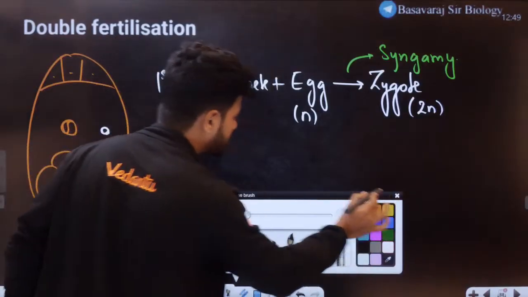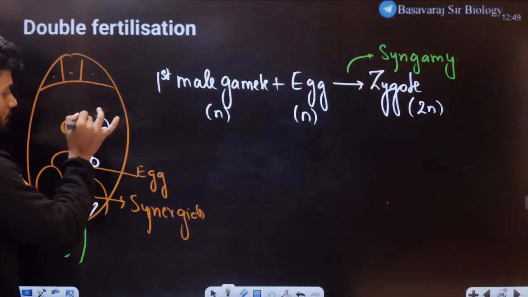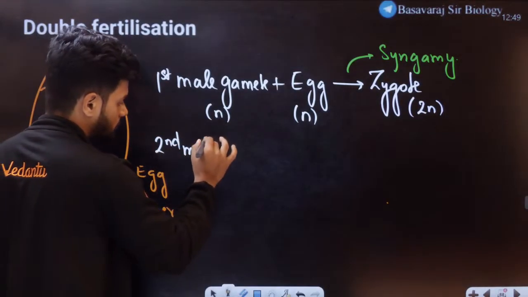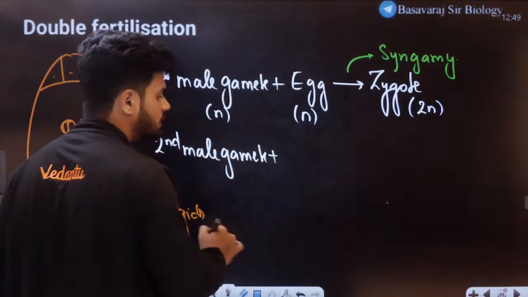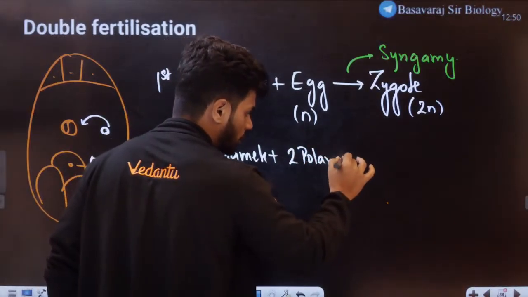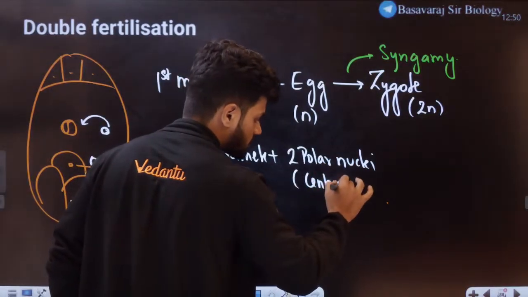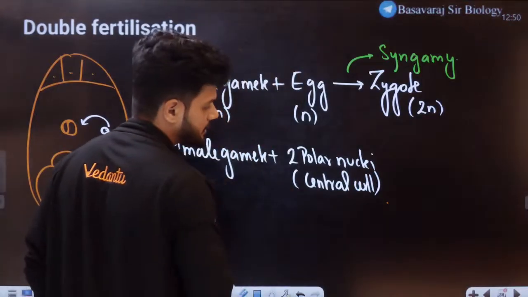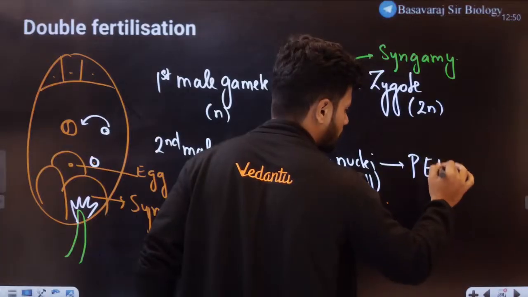Now, what about the second male gamete? The second male gamete will move up a little and fuse with the 2 polar nuclei, also called the central cell, and this will result in formation of PEN.